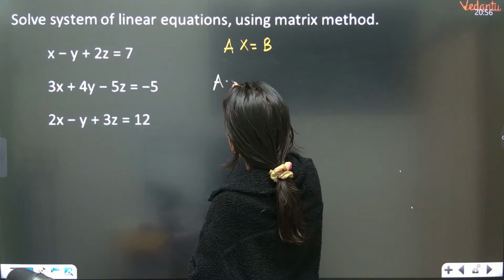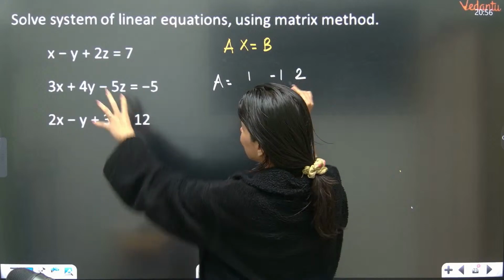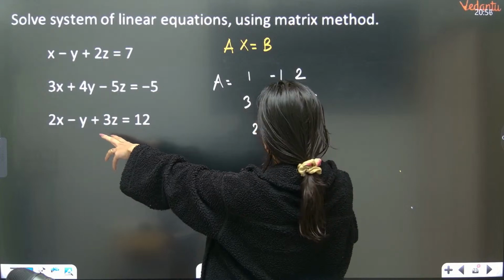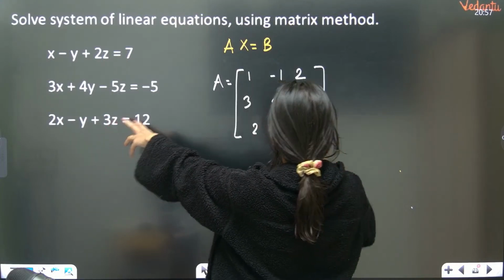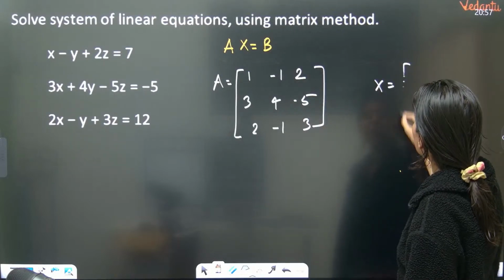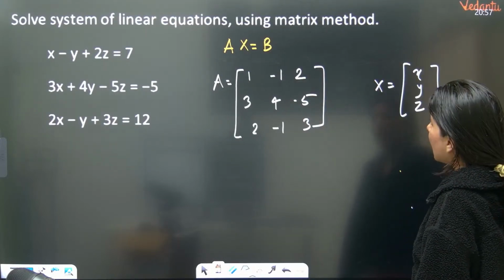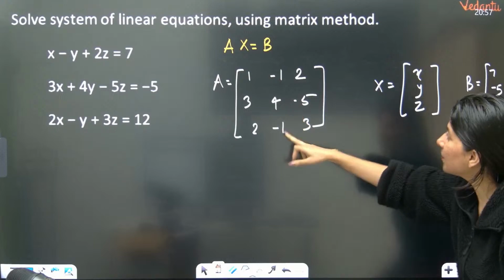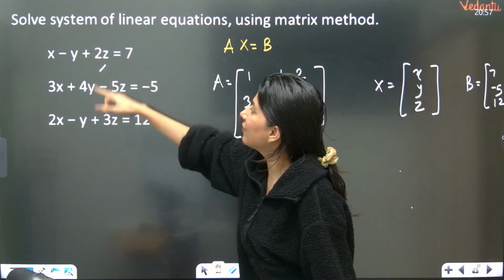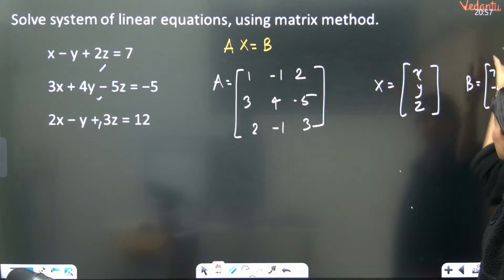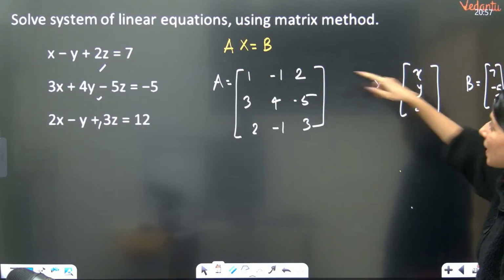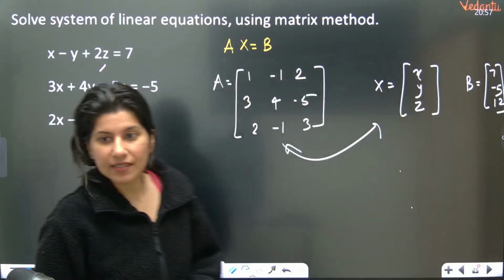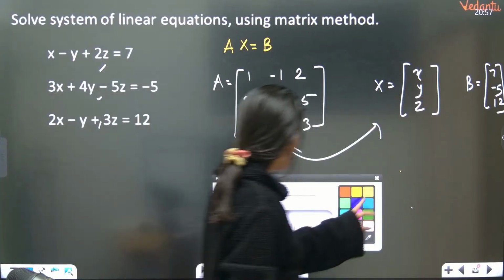Here A is nothing but 1, minus 1, 2, basically the matrix formed by the coefficients. This is your A. Capital X is x, y, z, and B matrix is nothing but 7, minus 5 and 12. So if you multiply A into X, you get the left hand side of these 3 equations, and the right hand side is given by B. So can you see, AX equals B. Correct?